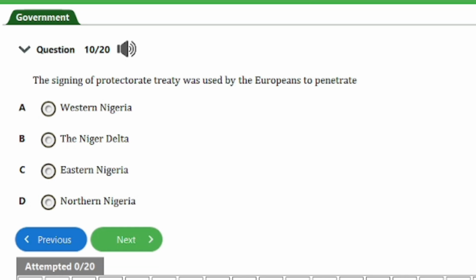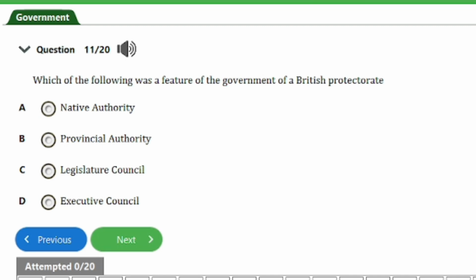So guys, the next question we have is question number 10. It says, the signing of Protectorate Treaty was used by the Europeans to penetrate A, Western Nigeria, B, the Niger Delta, C, Eastern Nigeria, D, Northern Nigeria. So guys, the answer to this question is option D, that's Northern Nigeria. Let's head on to the next question, guys.